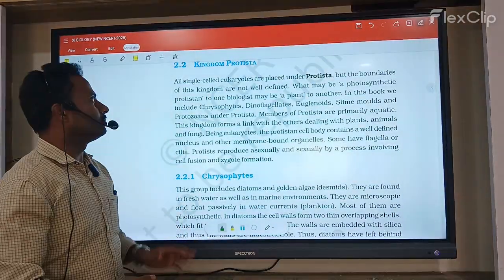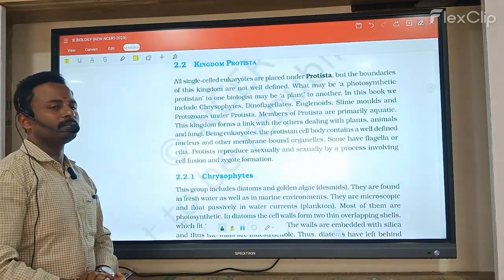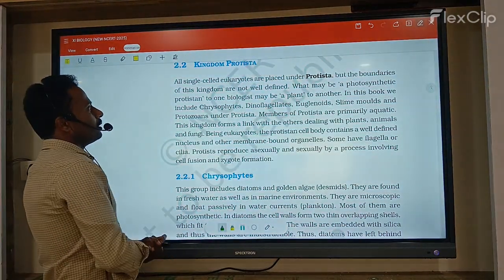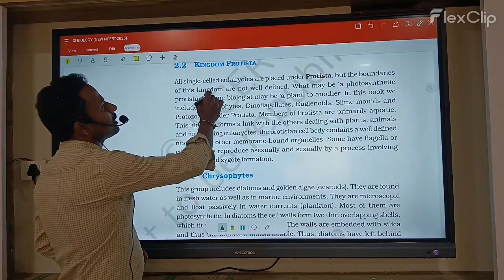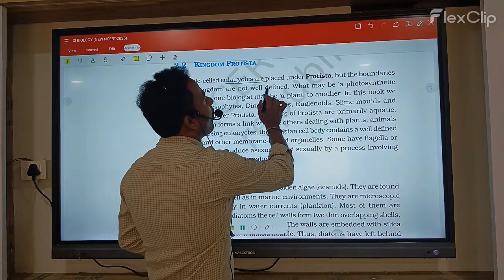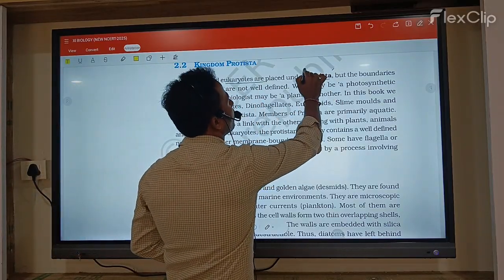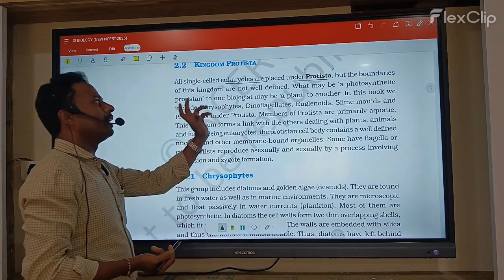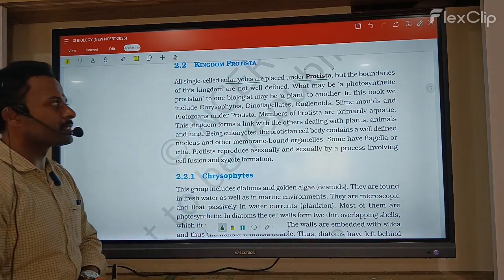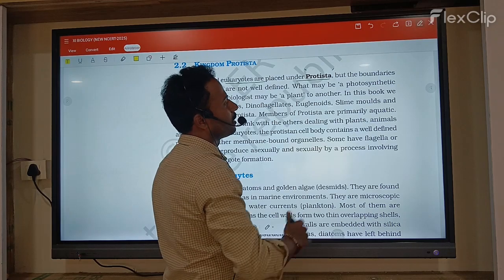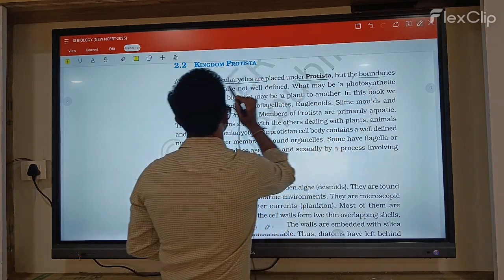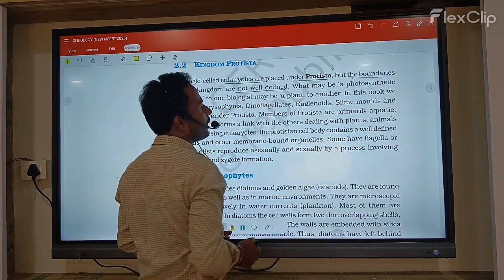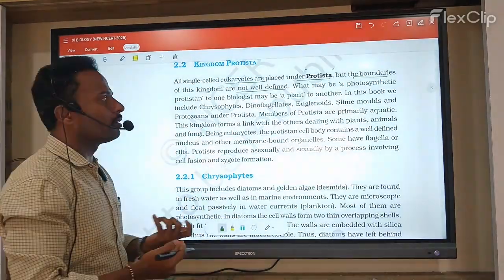Next, kingdom Protista. Single-celled eukaryotic organisms are placed under kingdom Protista. But the boundaries of this kingdom are not well defined.